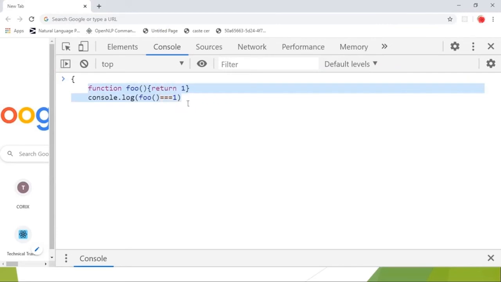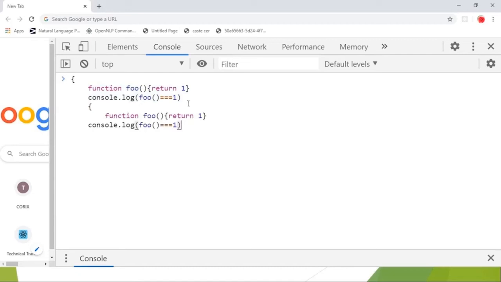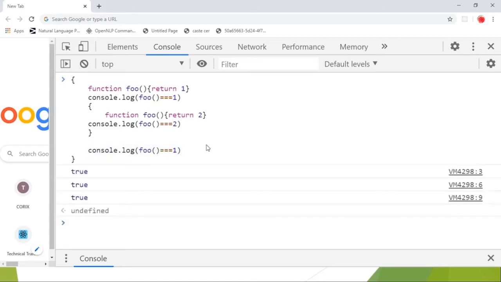Let's take another example of a function scope variable, how it works. Take a function foo, and here again accessing this foo function, and what should be the output? See, that's true.